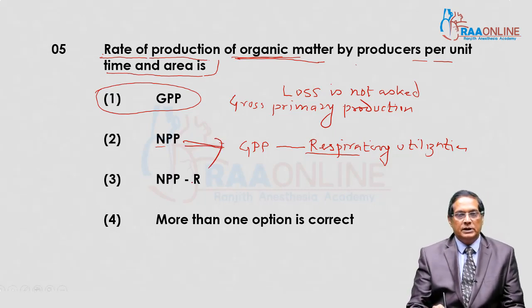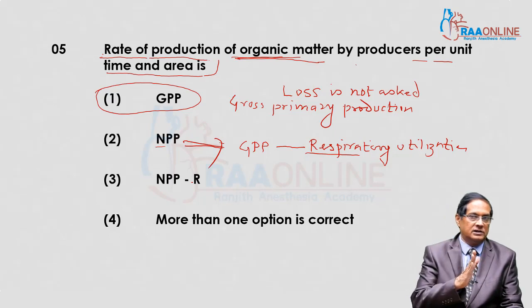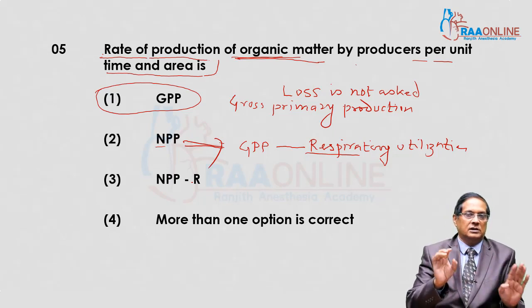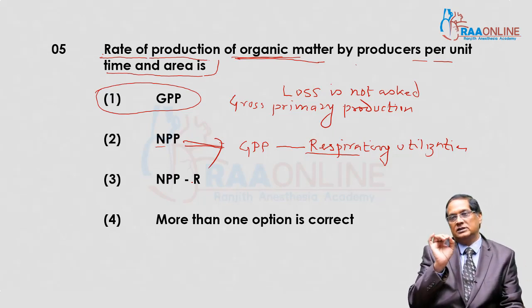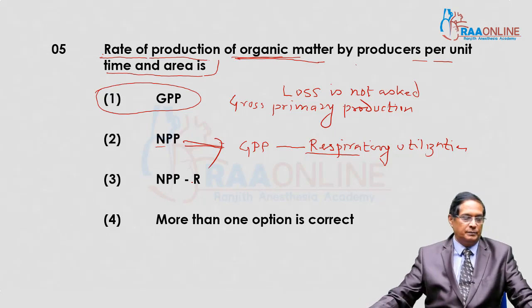So NPP is GPP minus respiration. Here only production is asked, and no hint is given regarding NPP. So the answer is GPP only.